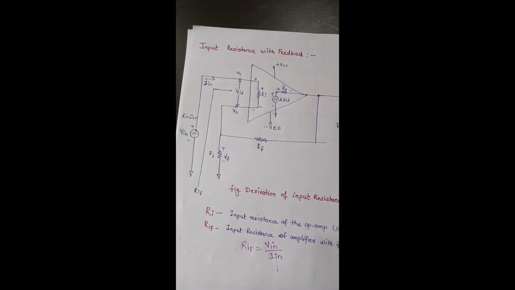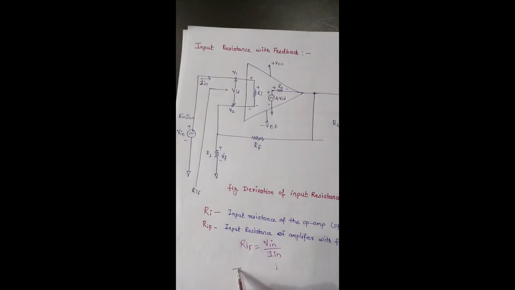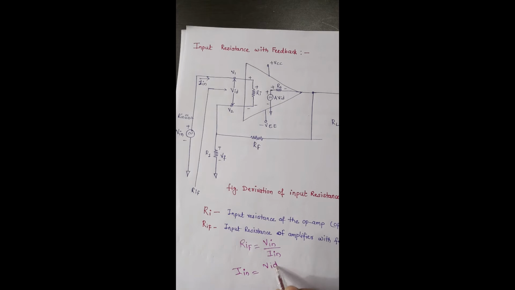So by definition, input current Iin is equal to the differential input voltage across the resistor Ri divided by resistance Ri. If this is our equation 1, make the earlier one as 2.